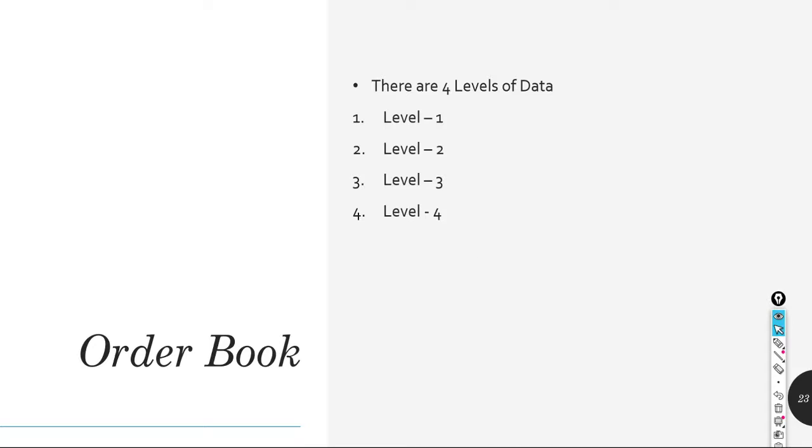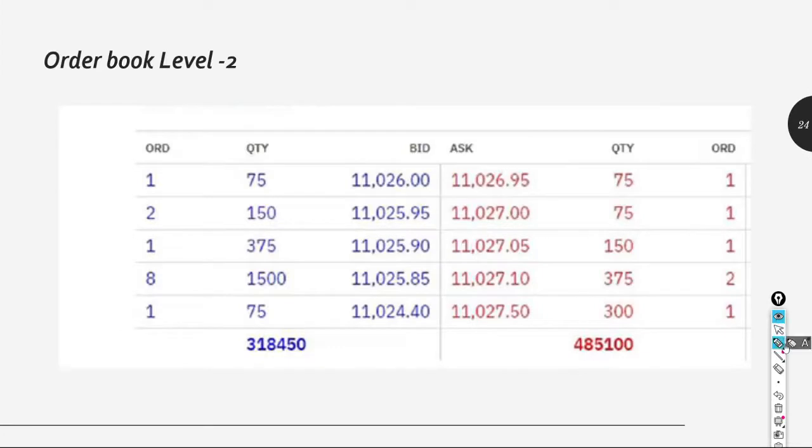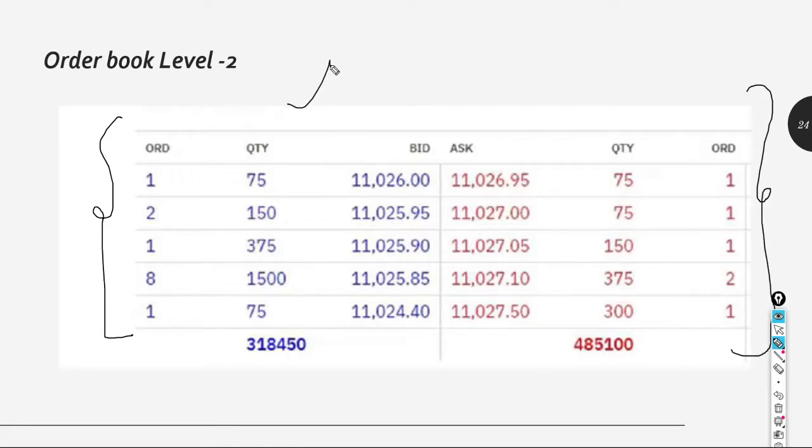Okay, first of all, let's look at what level 2 data is. If you open your order book in your broker terminal, you will have the 5 best bids and 5 best asks. On your left side these are called the best 5 bids, and on your right side the best 5 asks.